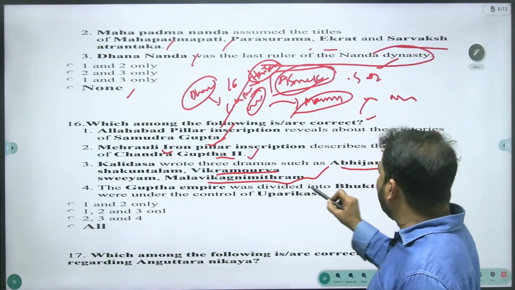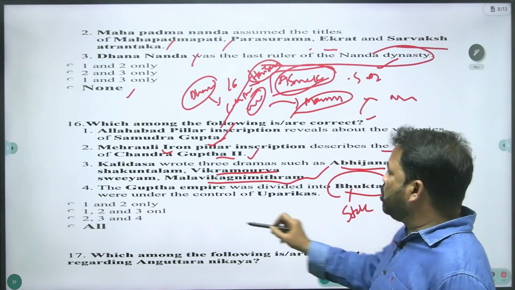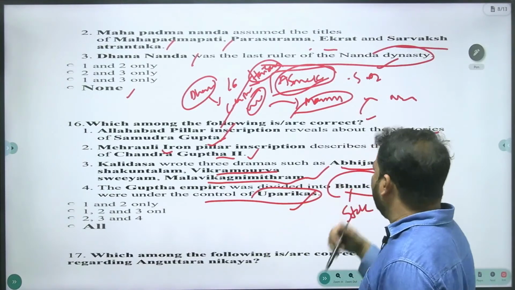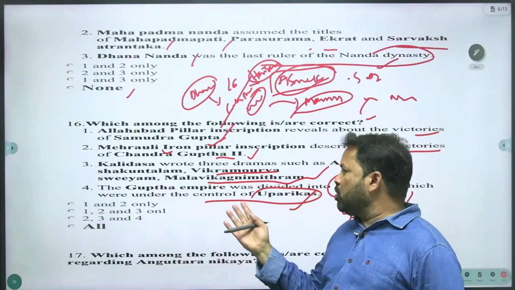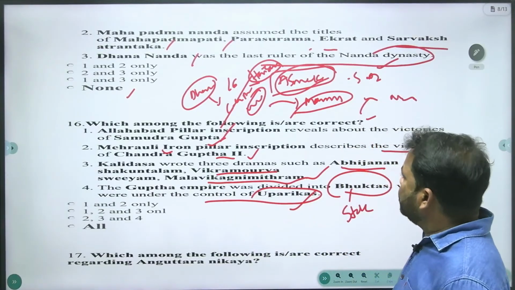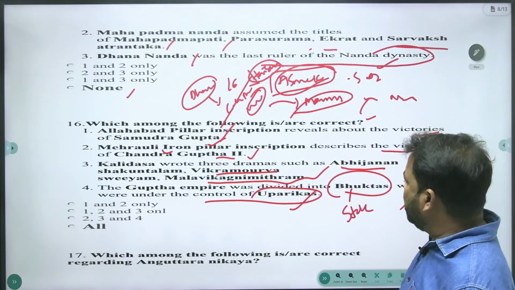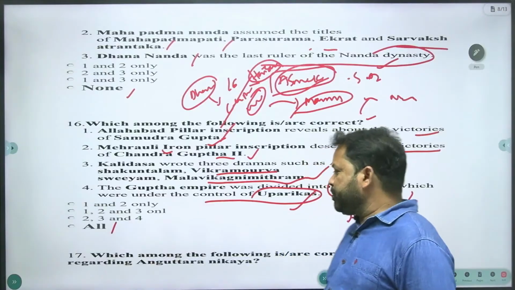The Gupta Empire was divided into Bhuktis. Bhukti means state, province, which were under the control of the Uparikas. Right, the Uparika was the head of the Bhukti. Bhuktis were the provinces of the Gupta Empire. So the first statement right, second statement right, third statement right, and fourth statement right. So D is your answer, all.